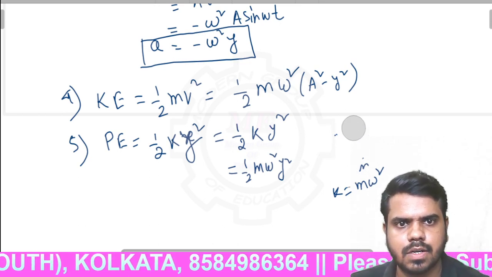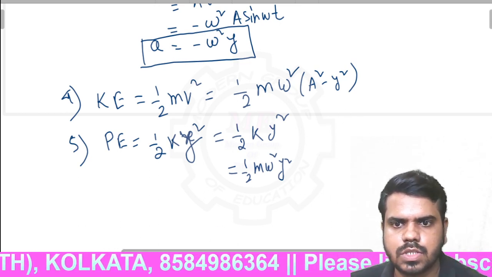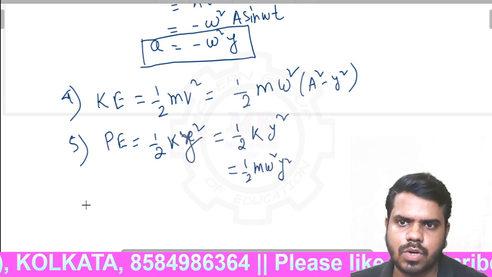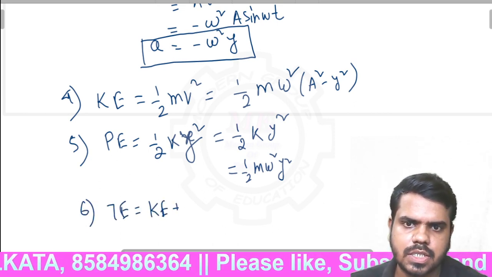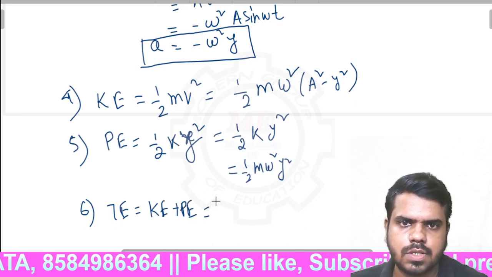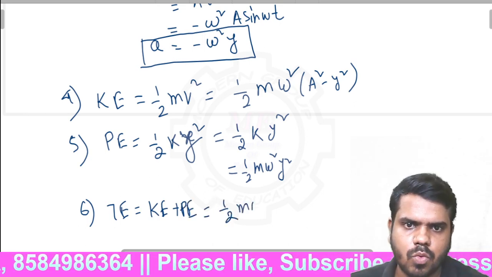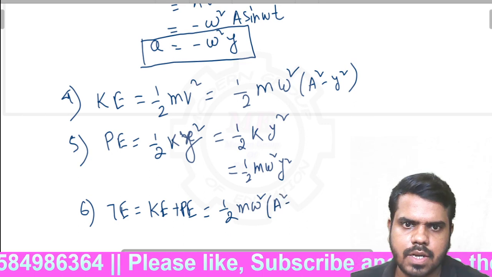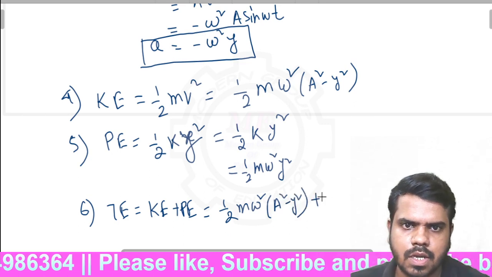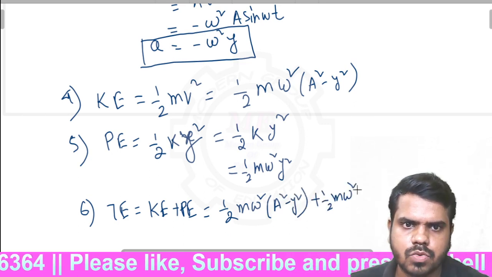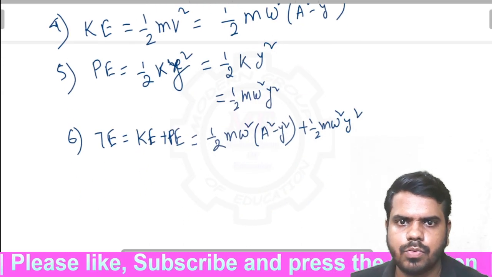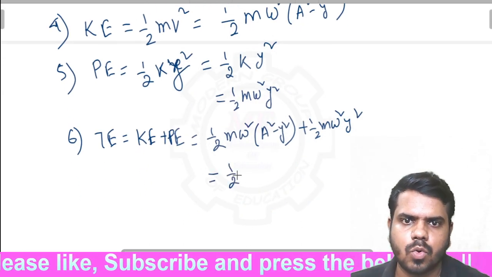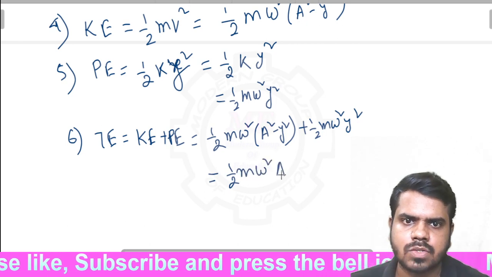Total energy will be kinetic energy plus potential energy, so half m omega square into a square minus y square plus half m omega square y square. Then the total value will be half m omega square a square.